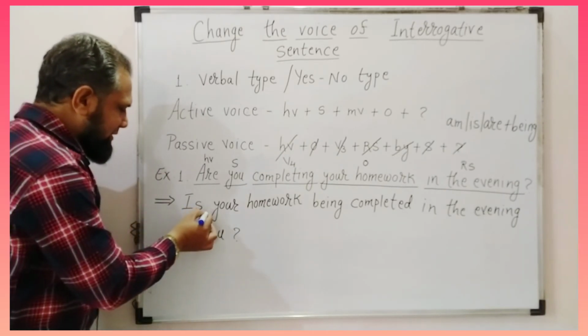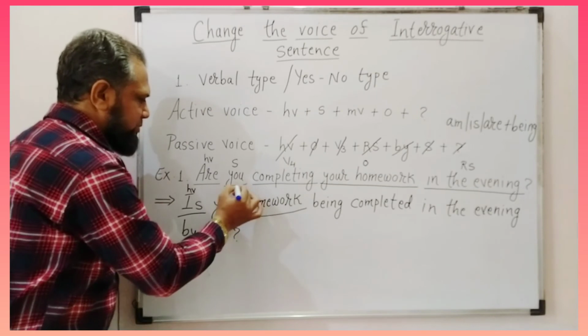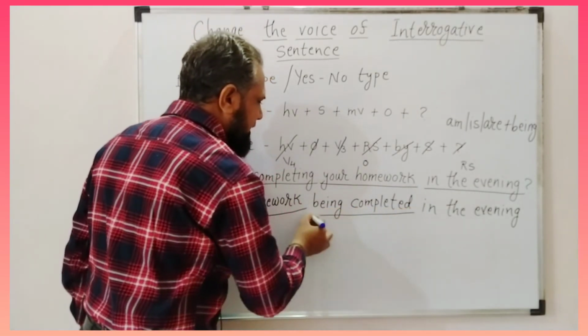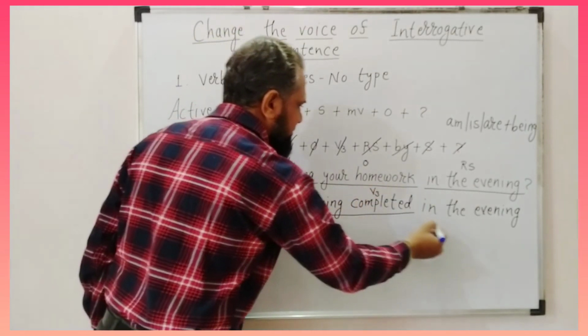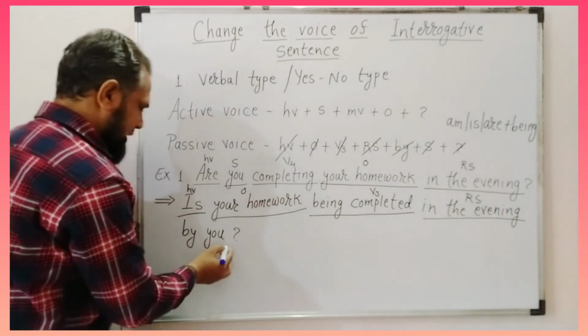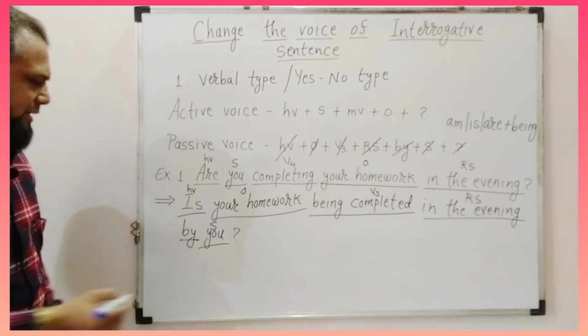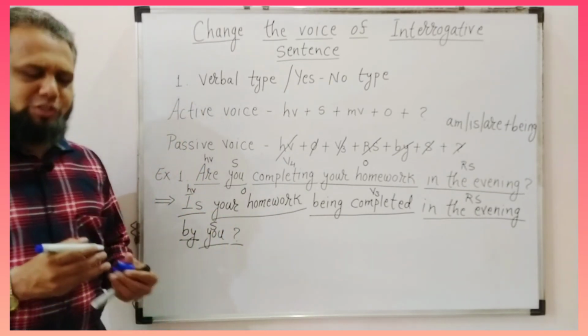So in this sentence, is is helping verb, your homework is object, being completed, the third form of verb, in the evening is the remaining sentence, this is by, and this is subject, and in the last there will be a question mark.